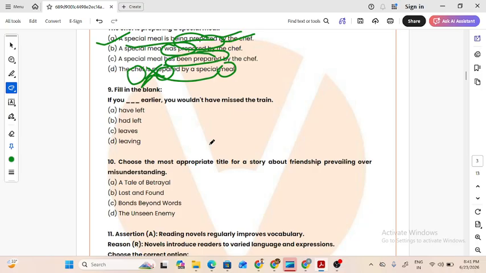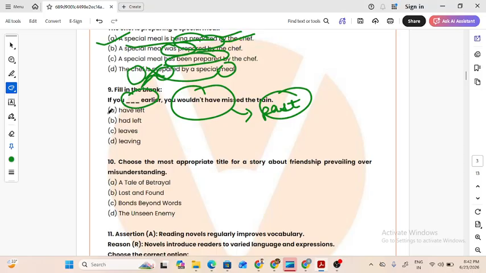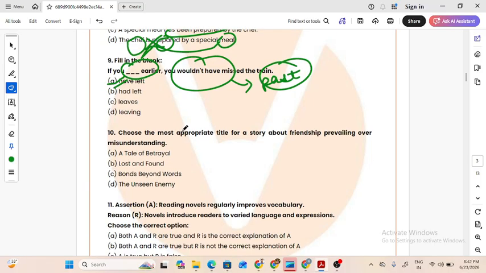If you dash earlier, you wouldn't have missed the train. You wouldn't have missed the train. In this also, if you see, it's in past. So if it's in past, here also it should have been past. Okay. So if you have left, meaning gone, okay? It translates to this. Had left.